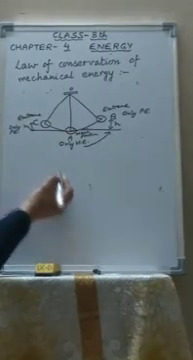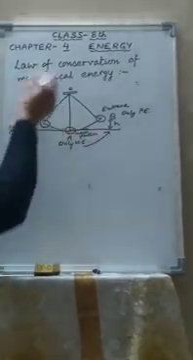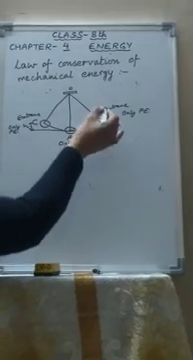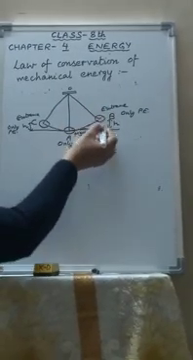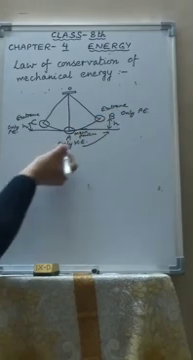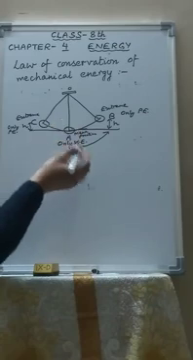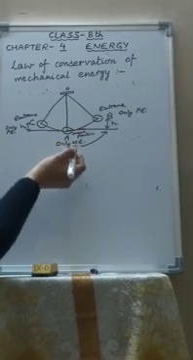So this motion is a very good example of the law of conservation of mechanical energy. The total energy is always constant, but sometimes potential energy is more and sometimes kinetic energy is more. More the height from the ground, more will be the potential energy.